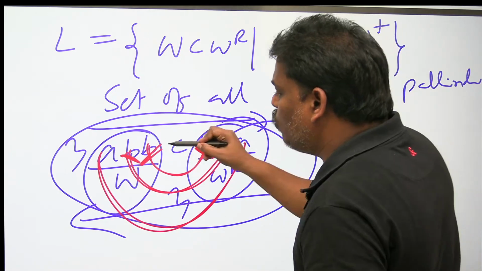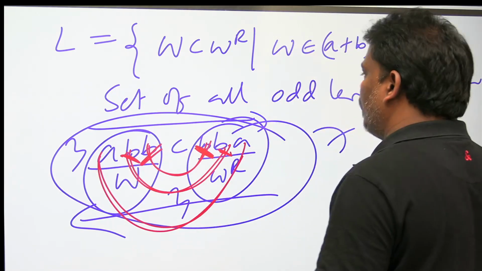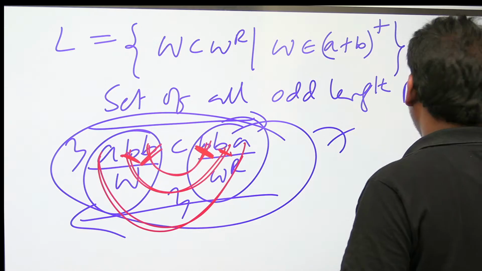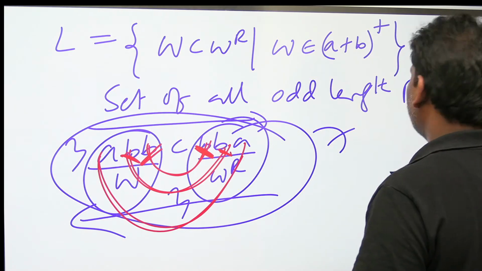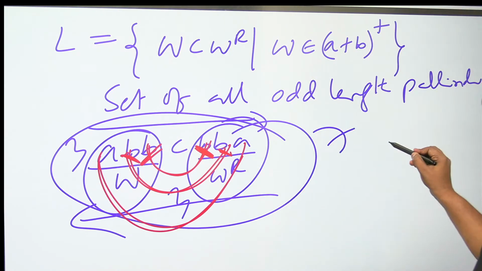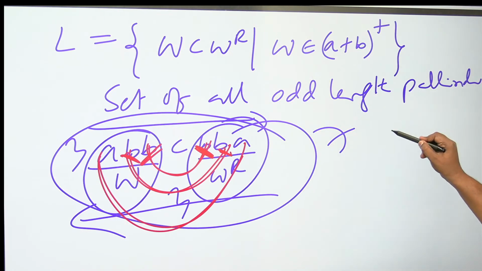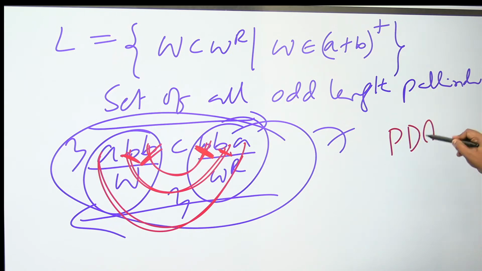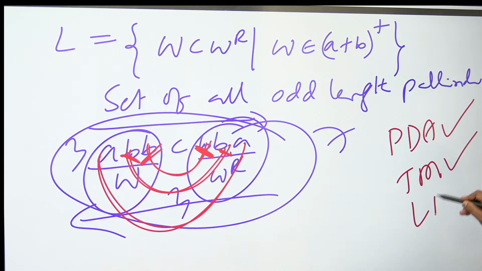Another way, W last, W power R first, same, right, like that. So this is the logic. You can call it whatever way you want. For this one, remember, PDA is possible. PDA possible means Turing machine possible, LBA possible. But remember, finite automata is not possible.